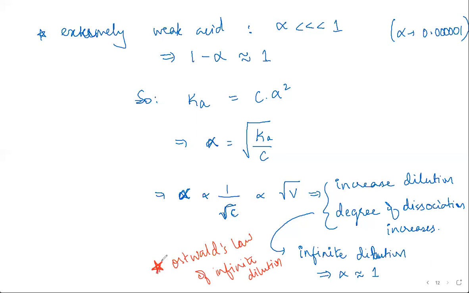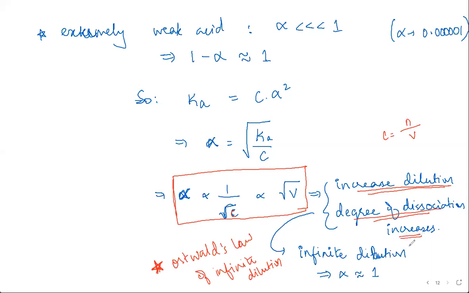Because of this relation of degree of dissociation with the volume of the solution, it is inversely proportional to concentration. Concentration is number of moles upon volume, right? So as you keep increasing the volume by diluting it, the degree of dissociation also increases, and on reaching infinite dilution, the alpha value also reaches 1.